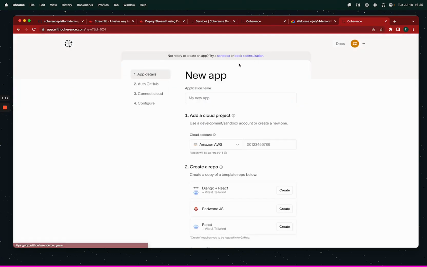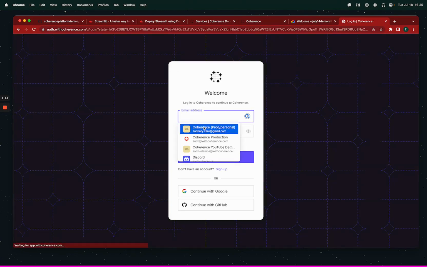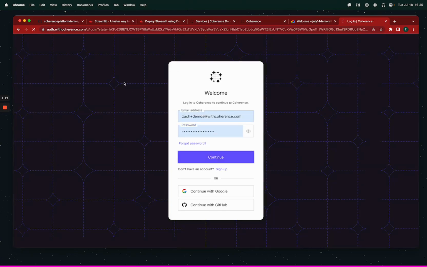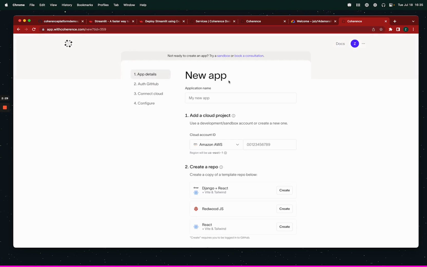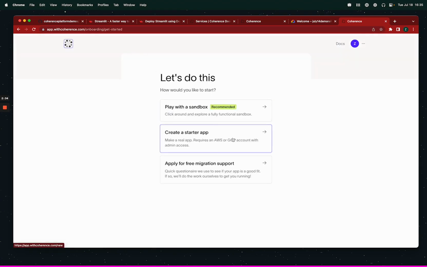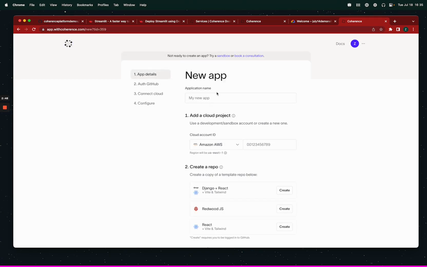Right, we're going to go into application. We're going to log out. We're going to log in as my YouTube demos. I don't think I have any apps here yet, so I keep deleting these as I make them. I'm going to show you delete working at the end as well. Sometimes it doesn't in Coherence, but I test it all the time. It should work, except you have to delete your database from your cloud provider before doing it, and sometimes we don't message that well, so we're going to create a starter app.